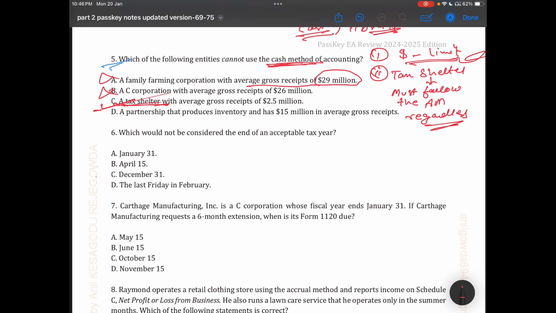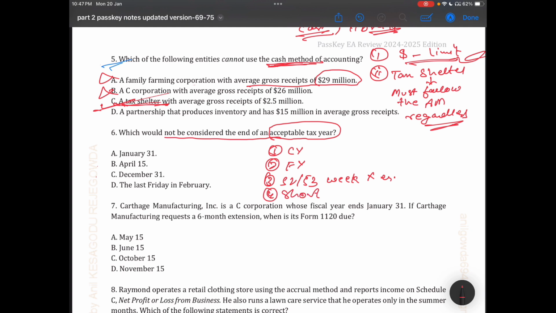The next question is which would not be considered an acceptable tax year end. As we know, the tax year is of three or four types, I think. First one is calendar year, second is fiscal year, third is 52/53 week year, and fourth is short year.